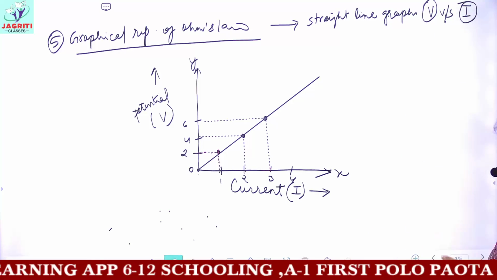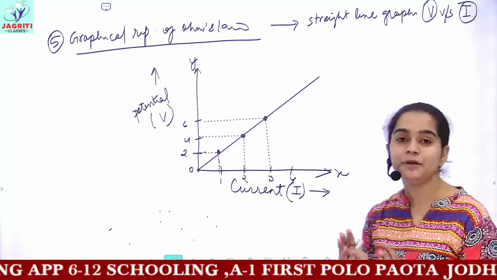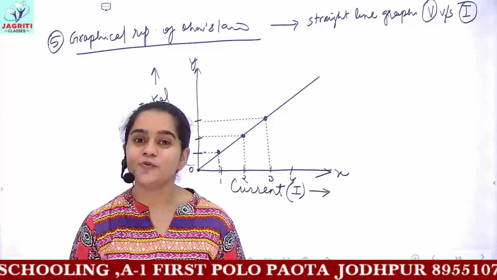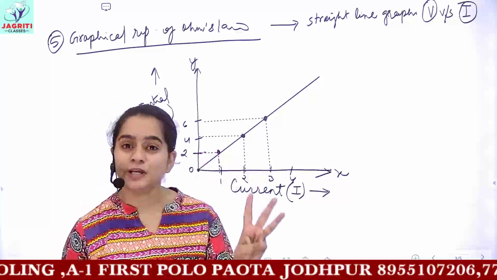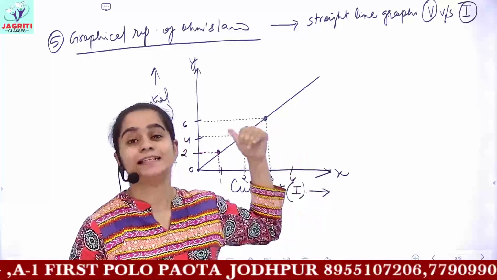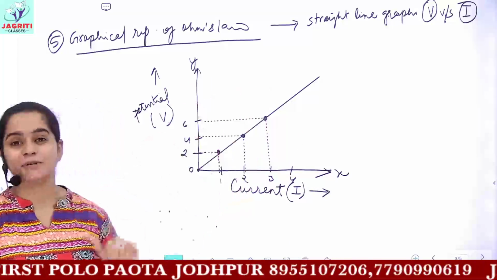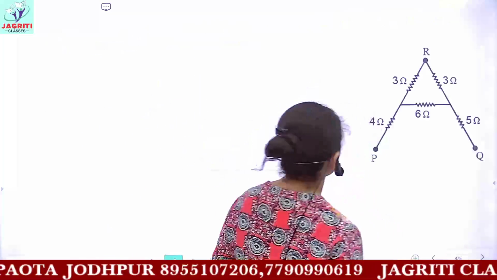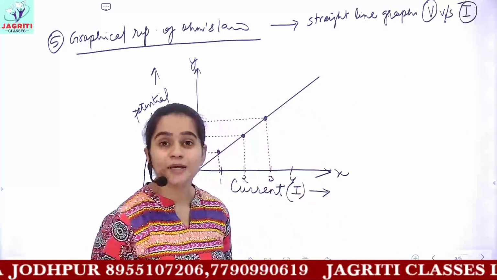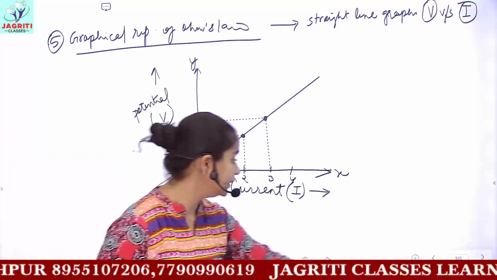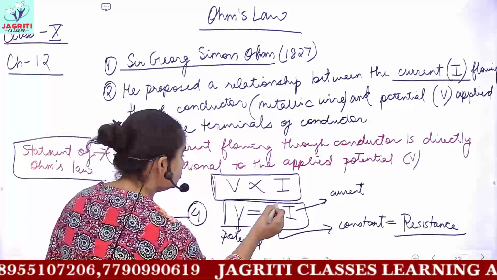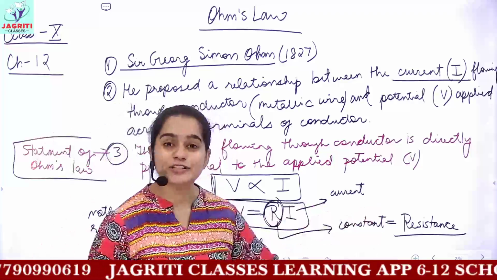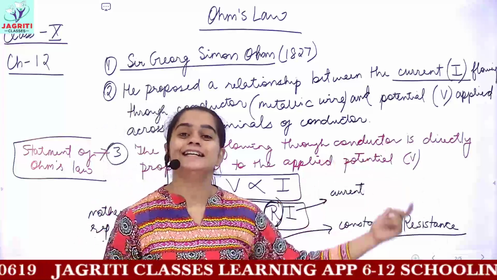So this completes your topic Ohm's law. You have to remember the statement. Who proposed Ohm's law? Then what is the statement of Ohm's law? Then comes its formula, the mathematical relationship, and the last is the graphical representation of Ohm's law. I hope this topic is clear, because now we will be doing the new term which was introduced here, R. I told you it is a constant, and this constant is known as resistance.